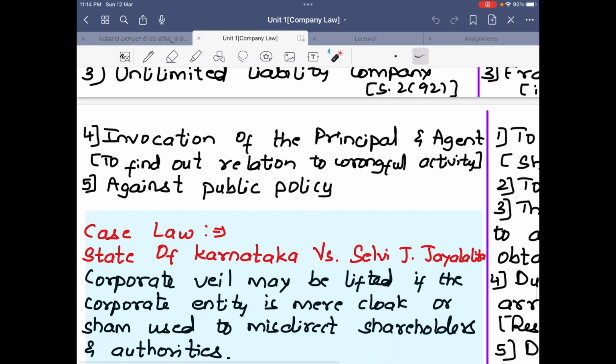Next is invocation of the principal and agent. So if the principal and the agent are involved in a wrongful activity, then also the corporate veil can be lifted. Against public policy, if the company is created against public policy, then also the corporate veil can be lifted and the members can be directly held responsible.